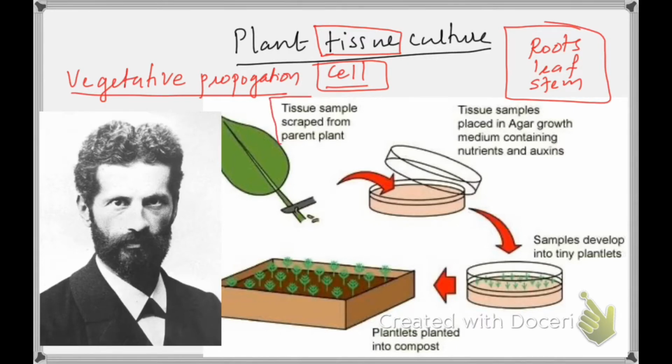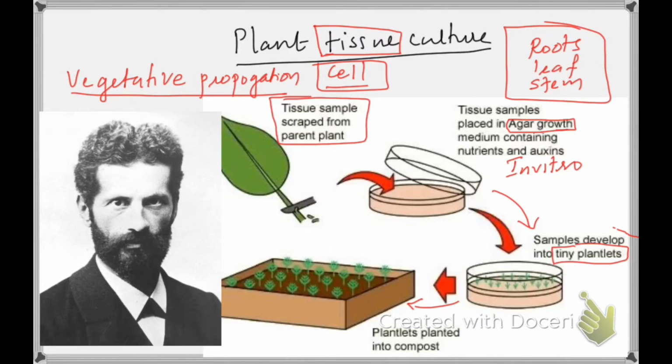You take out a tissue sample from a plant, then it is placed on an agar growth medium. This is in vitro. In vitro means inside the laboratory, inside artificial conditions in the laboratory, and they are allowed to grow into tiny plantlets, and those plantlets are transferred to the natural environment. This is, in total, plant tissue culture or plant cell culture.